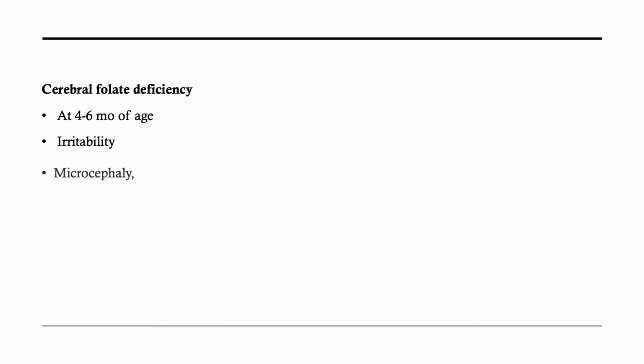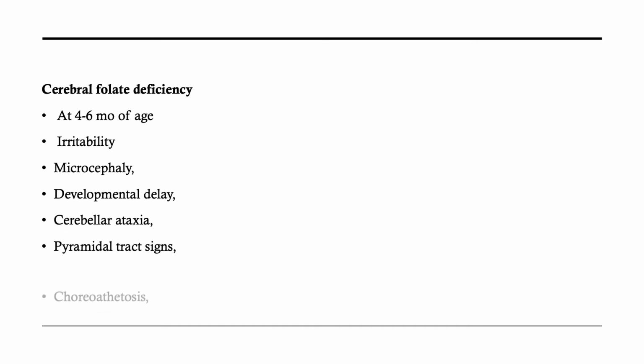Okay. Now the other entity is cerebral folate deficiency. It usually manifests at the age of 4 to 6 months. The child will be irritable, will have microcephaly, will be developmentally delayed with cerebellar ataxia, pyramidal tract signs, choreoathetosis, ballismus, seizures and blindness.